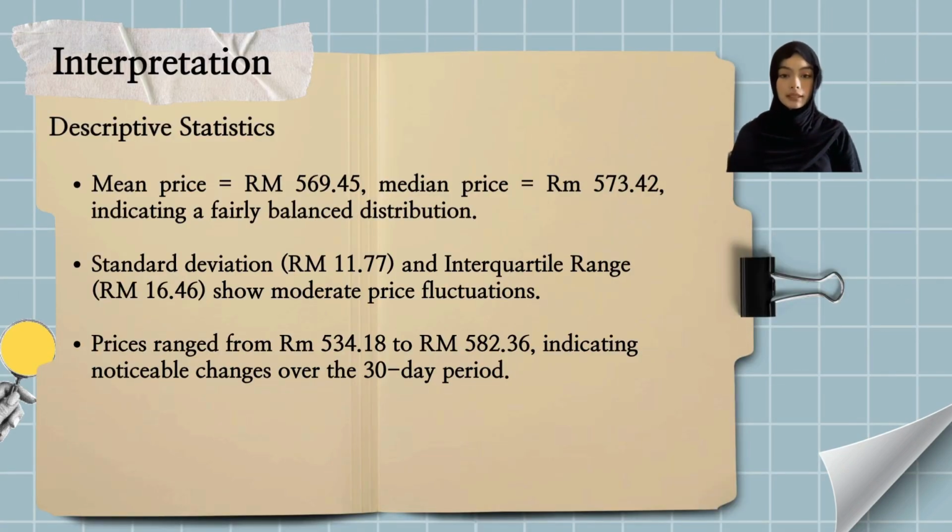Based on the descriptive statistics, the average price of 1 gram gold 999 in Malaysia was RM 569.45, while the median price was RM 573.42, indicating a fairly balanced distribution. The standard deviation of RM 11.77 and interquartile range of RM 16.46 show moderate price fluctuation. The gold prices range from RM 534.80 to RM 582.36 during the 30-day observation period, indicating noticeable changes over time.